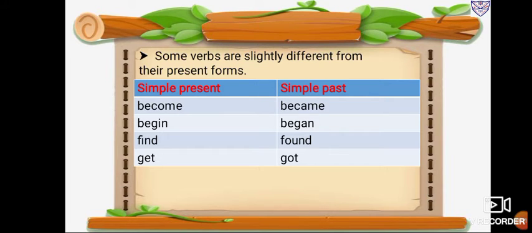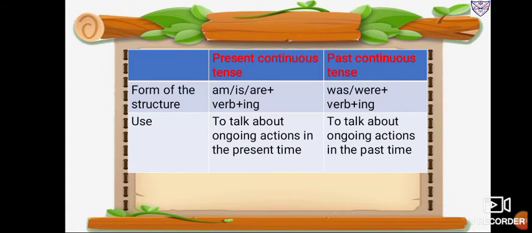So here you saw that some verbs are slightly different from their present forms. This type of verbs are called irregular verbs. This is called irregular verbs. Now you will see continuous tense, present continuous tense and past continuous tense.